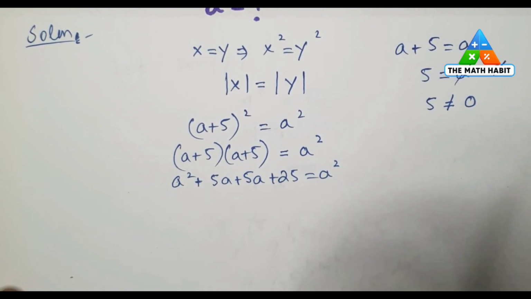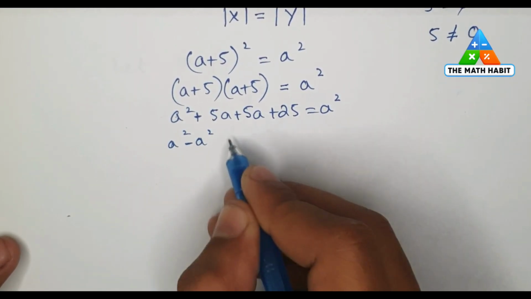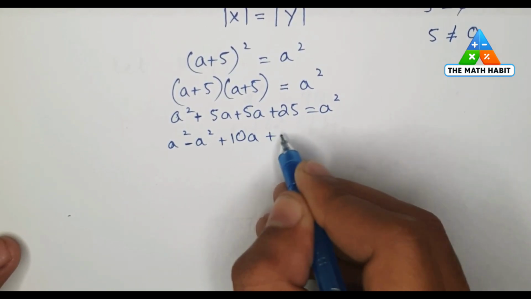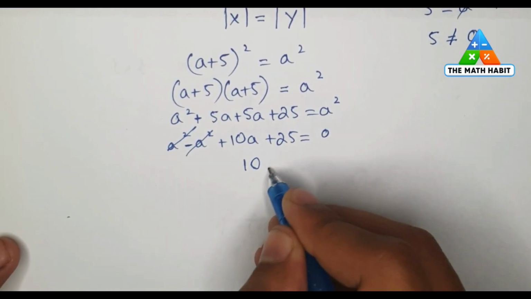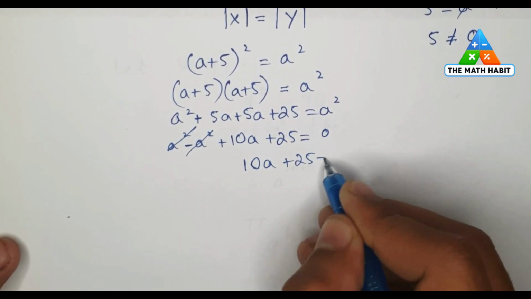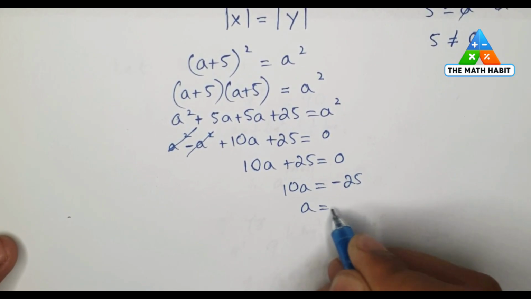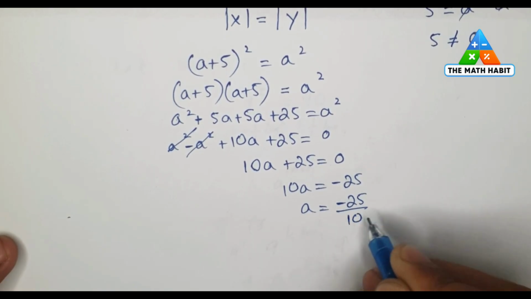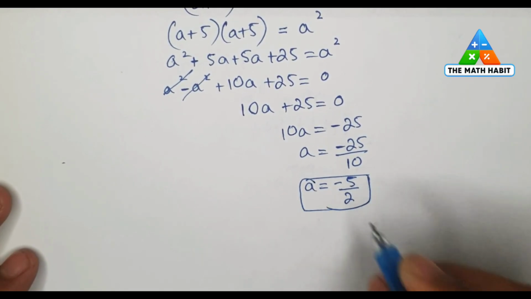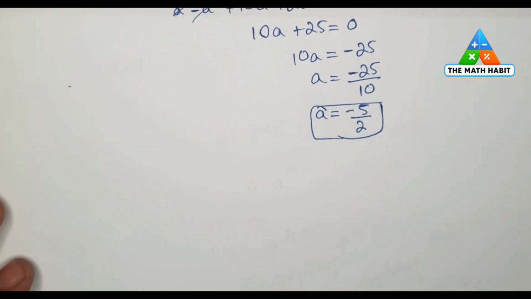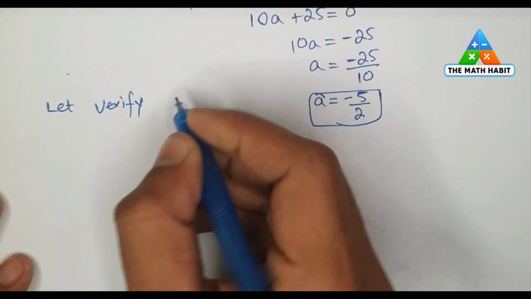I'll just move this a square to this side of the equation with the opposite sign. So a square minus a square plus 10a plus 25 whole equal to 0. This and this will be cancelled out and we'll only have 10a plus 25 is equal to 0. 10a will be equal to minus 25 and a will be equal to minus 25 by 10. A is equal to minus 5 by 2. This is the answer to this problem, but it is the time to verify the answer whether it is verifying the equation or not.